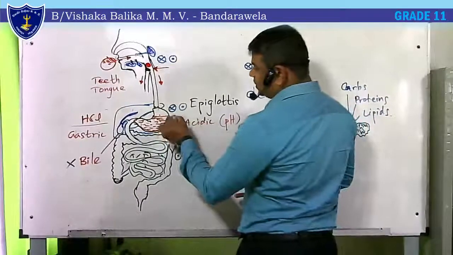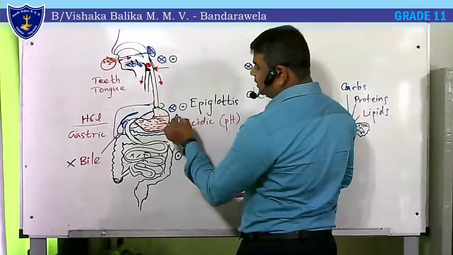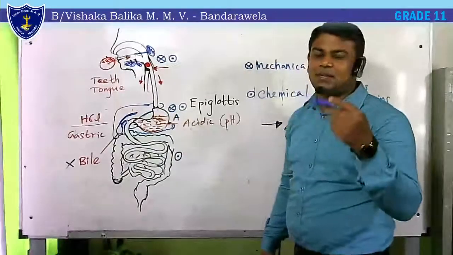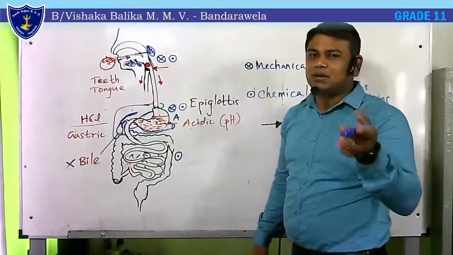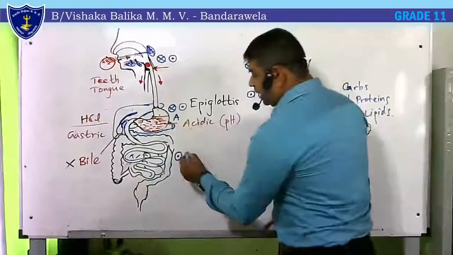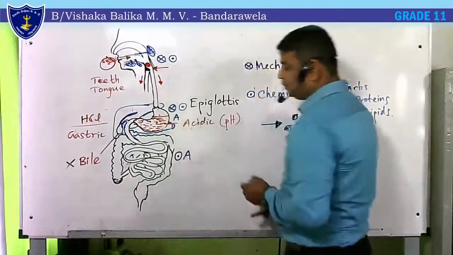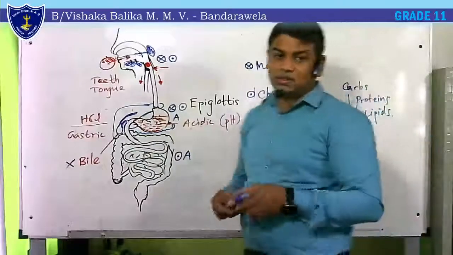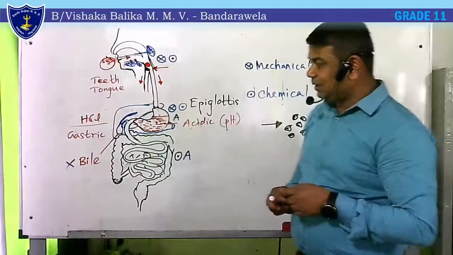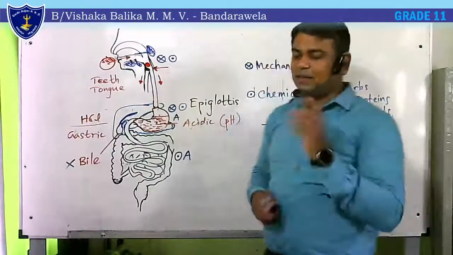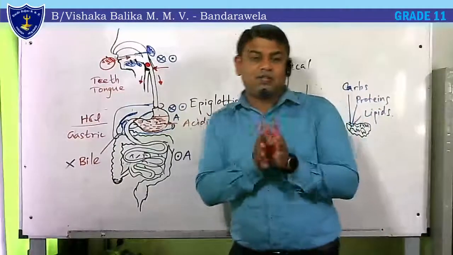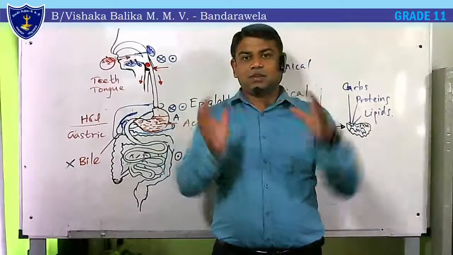Actually, the absorption of simple materials starts at the stomach, such as medicines and some other things like alcohol, such simple chemicals are absorbed at this site. And absorption takes place here as well. Chemical digestion also takes place. Finally, it has several special adaptations for efficient absorption of nutrients.